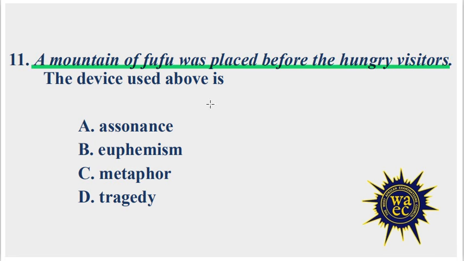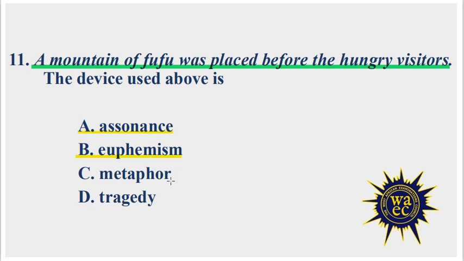The device used above is A. Assonance, B. Euphemism, C. Metaphor, D. Tragedy. Let's begin to analyze each of the options one after the other in order to determine the correct option. Option A, assonance, is the repetition of the same vowel sound in nearby words. Option B, euphemism. Euphemism is when we express a difficult, a harsh, or an unpleasant idea in a mild way.